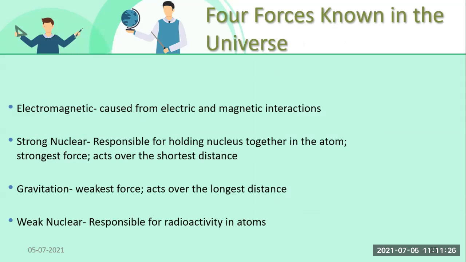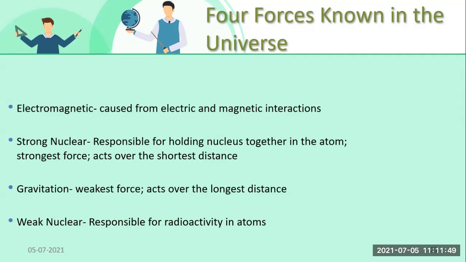Now see student, there are 4 forces known in the universe. How many forces are there in the universe, students? 4 forces which are known. First is electromagnetic, which is caused by electric and magnetic interaction. Second is strong nuclear force, which is responsible for holding the nucleus together in the atom.